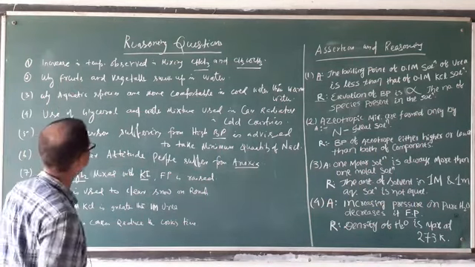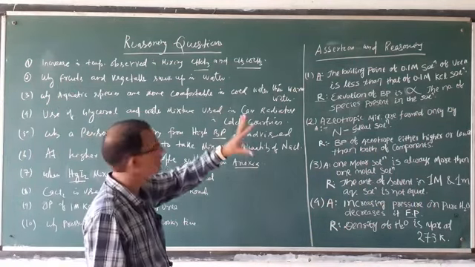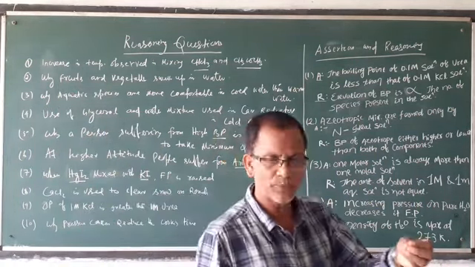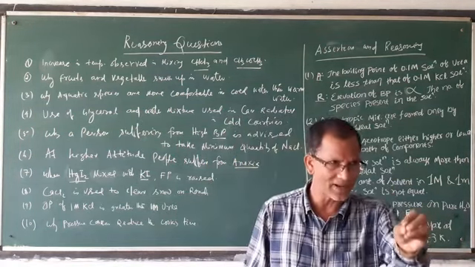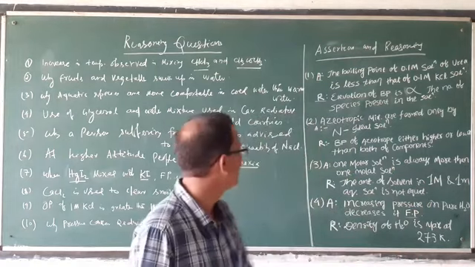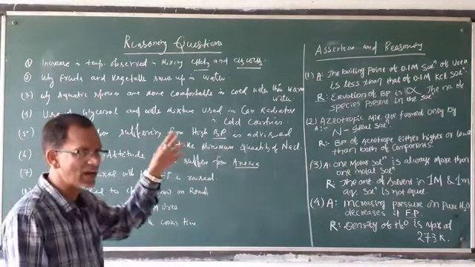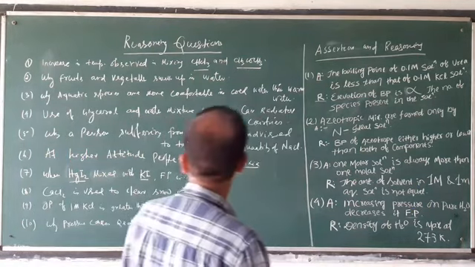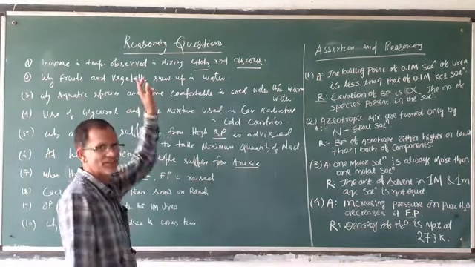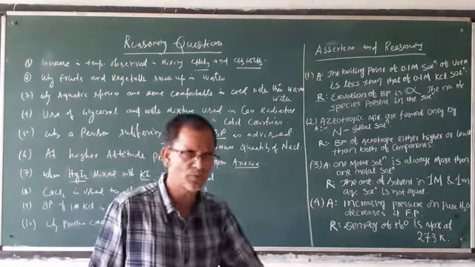Then the second question: why do fruits and vegetables swell up in water? When dry fruits are kept in water for a few minutes, the dry fruits become fresh. They swell. This is an example of osmosis. This is the phenomenon of osmosis.